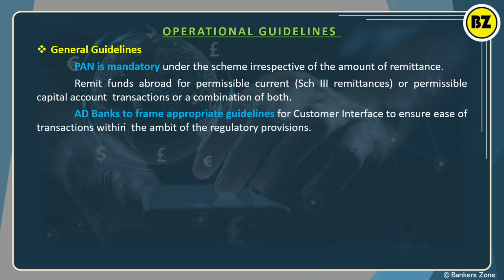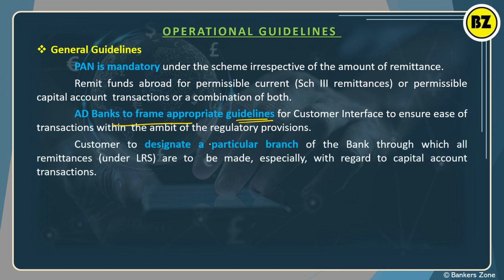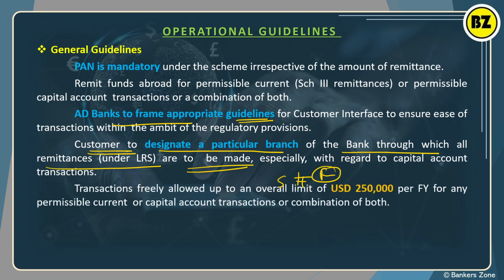Next, the authorised dealer bank can frame appropriate guidelines. Obviously the bank can frame the appropriate guidelines for forex. Next, the customer can designate a particular branch of the bank through which all remittances can be made. We are very much aware that we have some branches called forex branches, which mainly deal in forex, so a particular branch can be dedicated. Transactions are allowed up to 2,50,000.